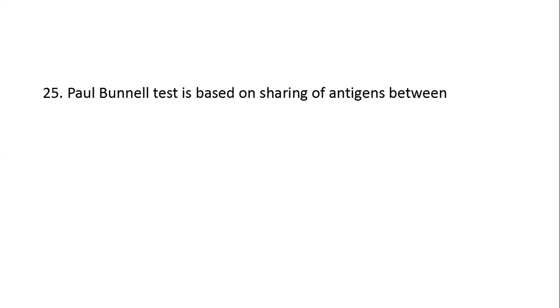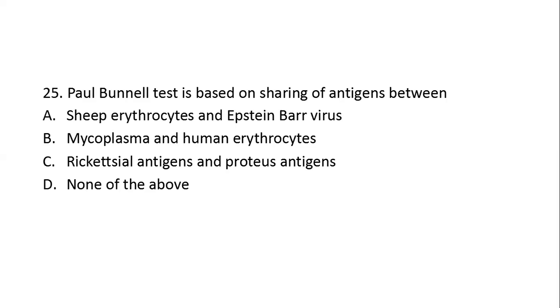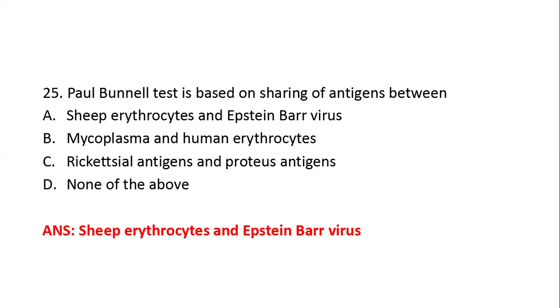Next question. Paul Bunnell test is based on the sharing of antigens between option A, sheep erythrocytes and Epstein-Barr virus. Option B, mycoplasma and human erythrocytes. Option C, rickettsial antigens and Proteus antigens. Option D, none of the above. Here, the right answer is option A, that is sheep erythrocytes and Epstein-Barr virus.